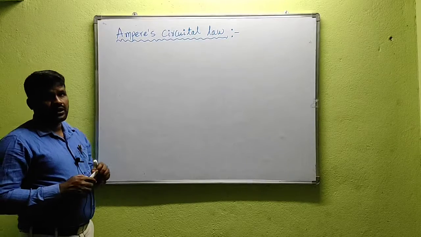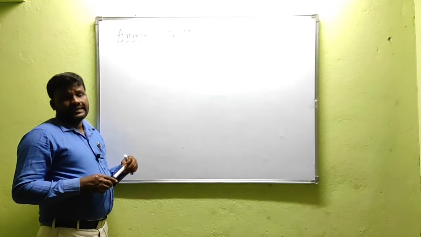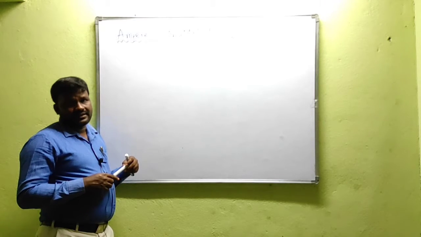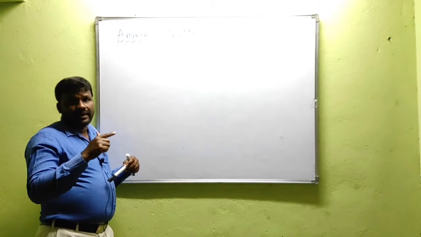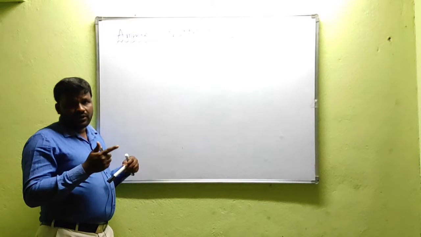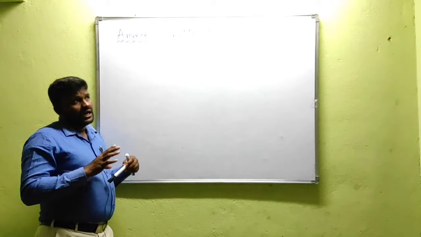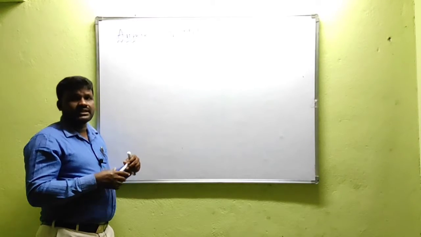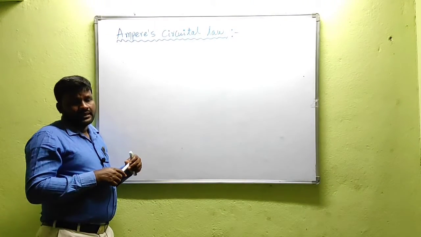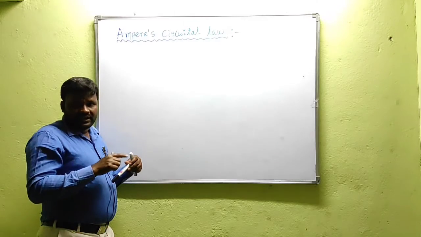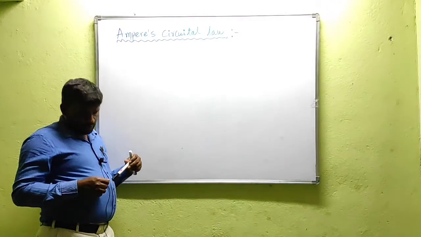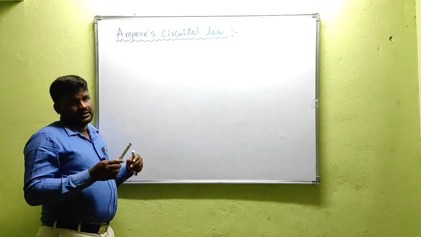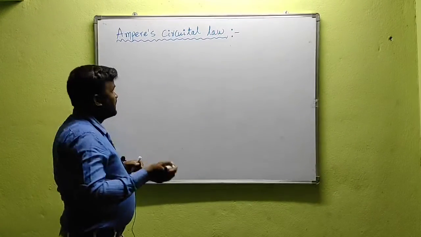Ampere's circuital law states that the line integral of magnetic field intensity around a closed path is equal to the current enclosed by that path. Once again, I am repeating that statement. The line integral of magnetic field intensity around a closed path is equal to the current enclosed by that path. I will write that statement here.